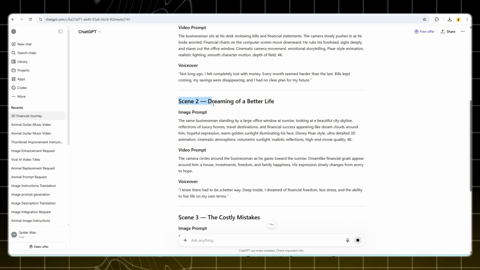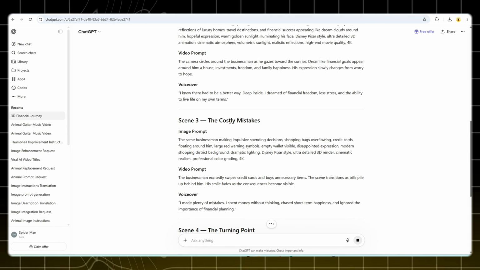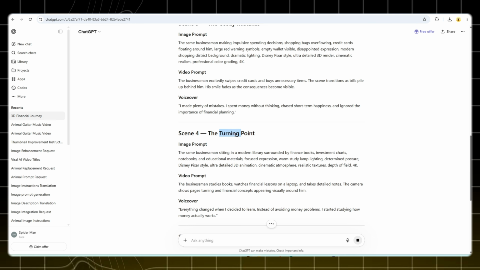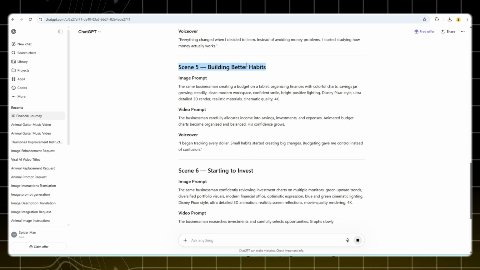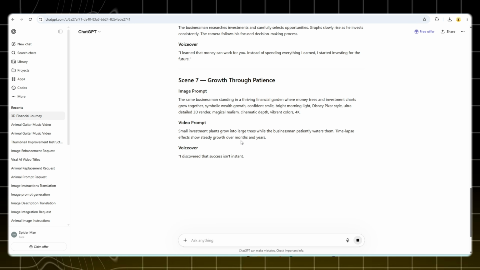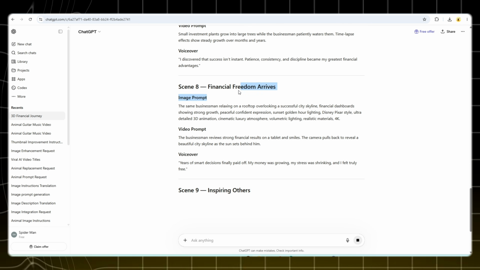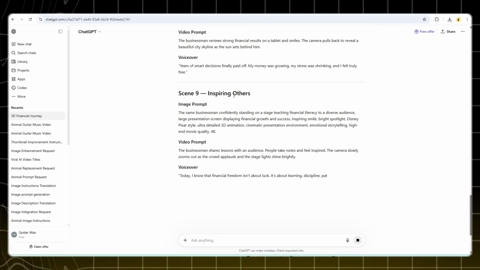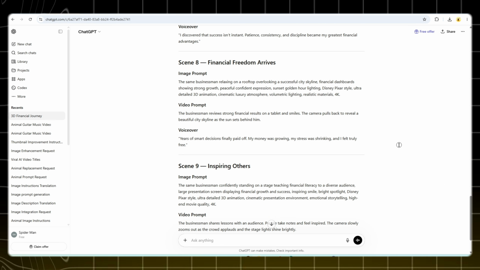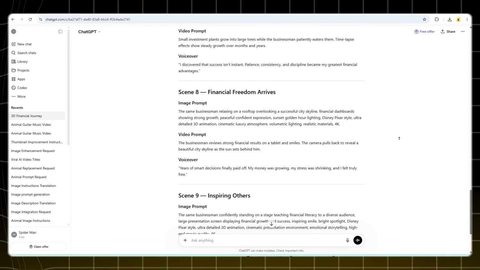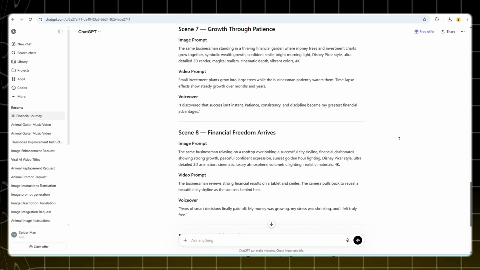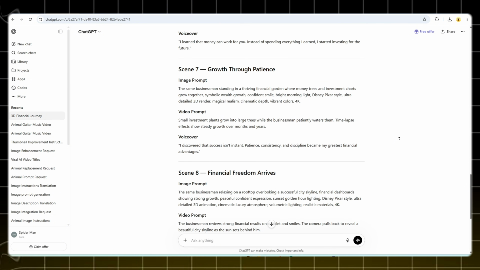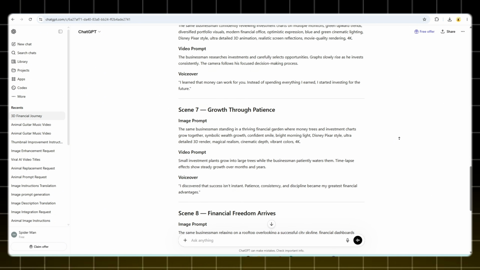You can review each one individually and see how detailed, engaging, and professional they are. These prompts are designed to create highly compelling content that keeps viewers interested from start to finish. Take a moment to review the generated results. You'll notice that every prompt is carefully structured and optimized to produce high-quality output. The level of detail and engagement is exactly what makes this content so effective.